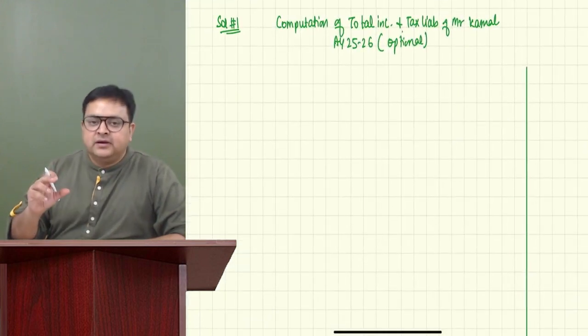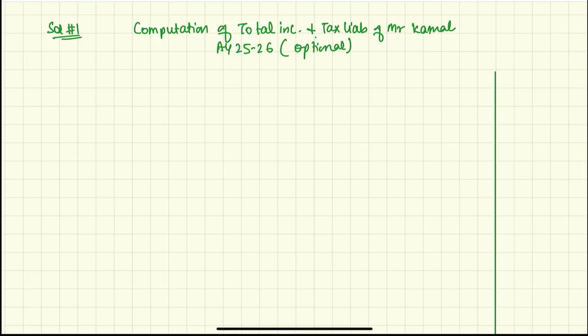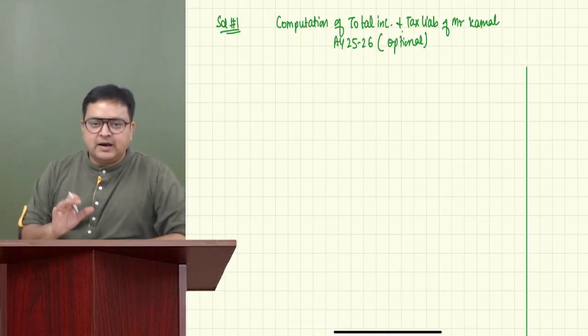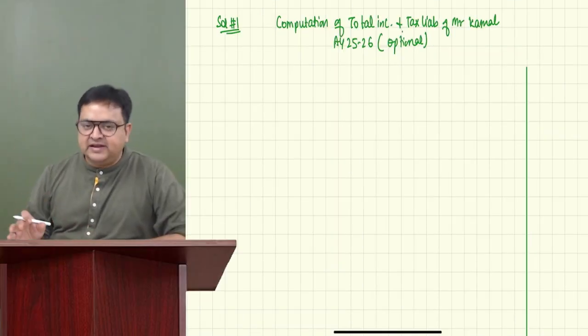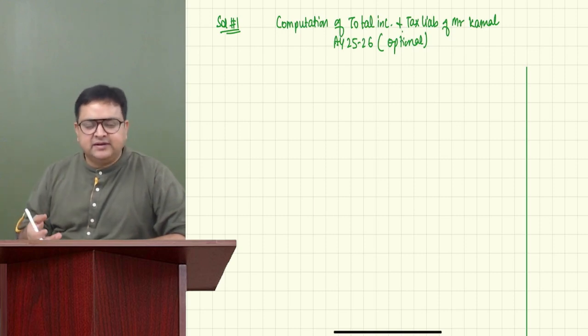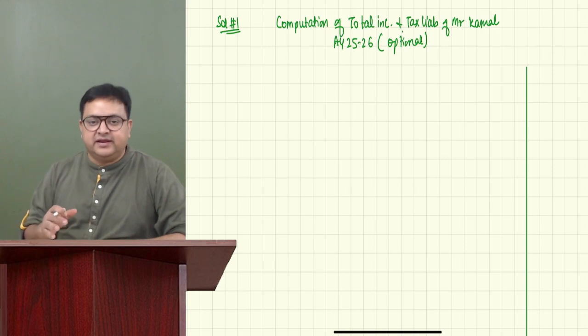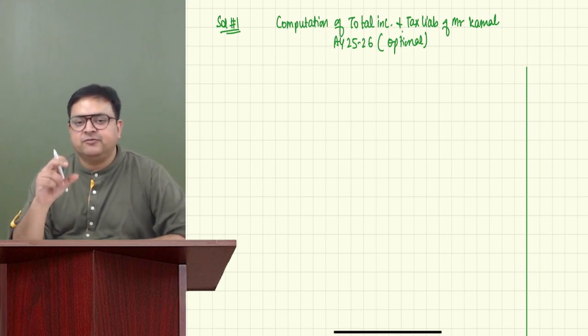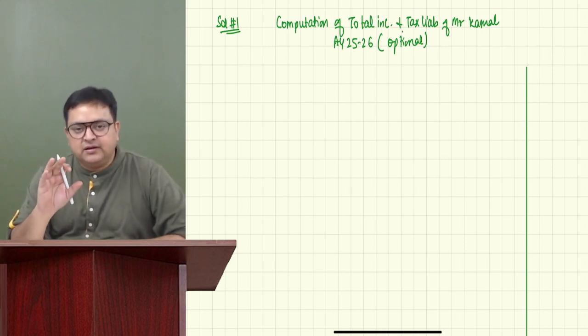And if any head calculation will take a good amount of space, some 6, 7, 8, 9 lines, then it's better to make a working note for that. Generally, we make a working note for PGBP, but here there is no PGBP. The main question is salary. Most of the things which we are getting is from salary. So we will make the working note for salary.